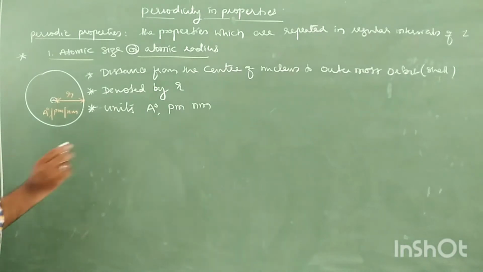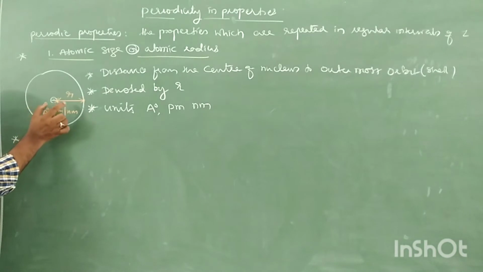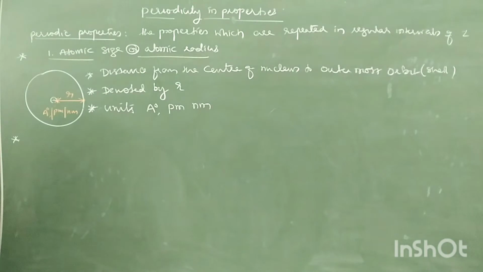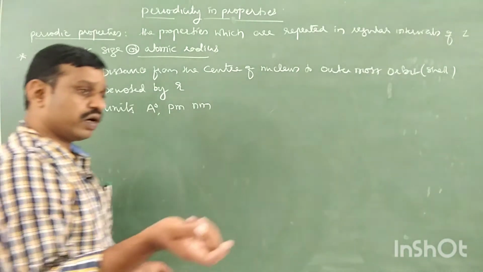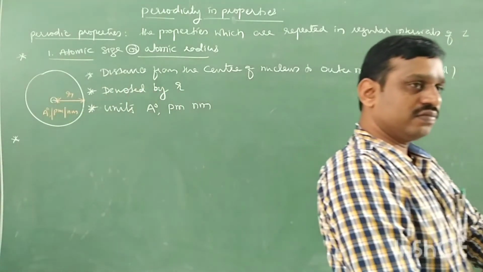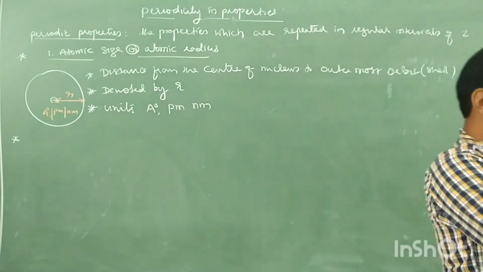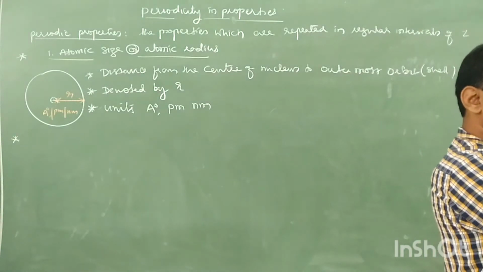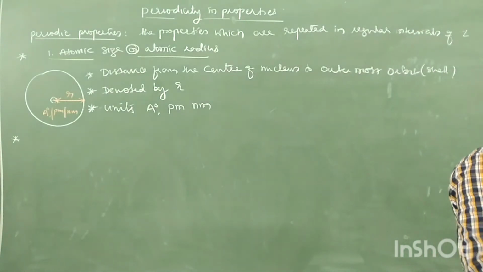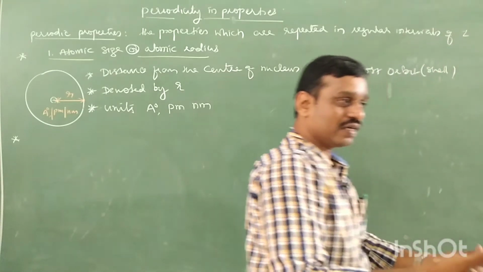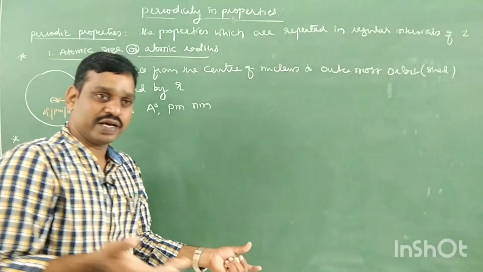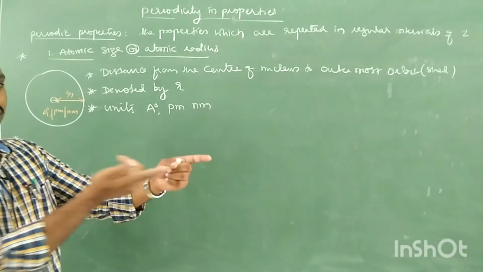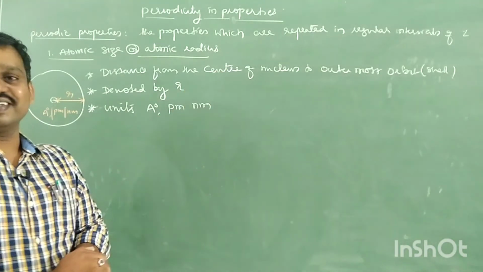Right, but important is now atomic size. It is the distance between the center of the nucleus to the outermost orbit, but the question is, is it possible to calculate the atomic radius, atomic size directly? If you want to calculate, how do you calculate? Usually, take the atom, hold the atom in hand, take the scale, measure. It is impossible to hold the atom in hand, right? It is a microscopic particle. Then where is the question of taking a scale and keeping it?